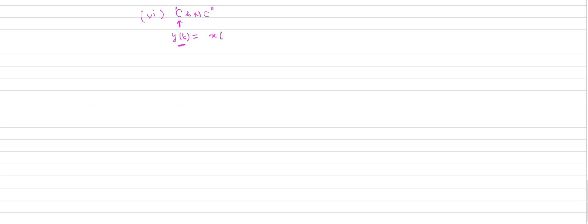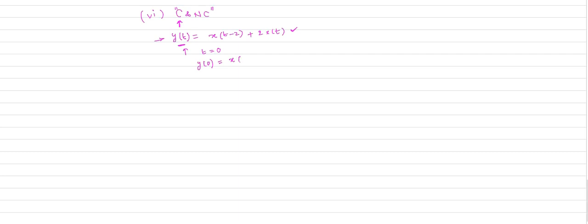Suppose the system is described by the equation y of t equal to x of t minus 2 plus 2 times x of t. This is the equation given to you. Now check whether the given system is causal or not. The condition is that at any instant, the response depends on present and past values of the input. Suppose I calculate the response y of 0 at time t equal to 0.